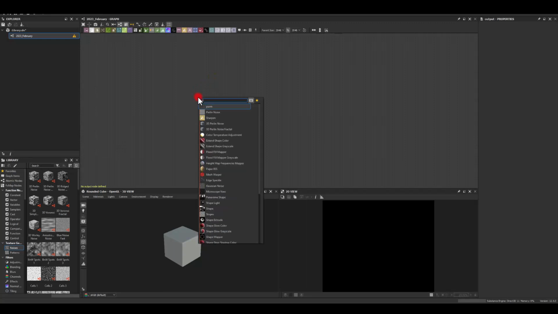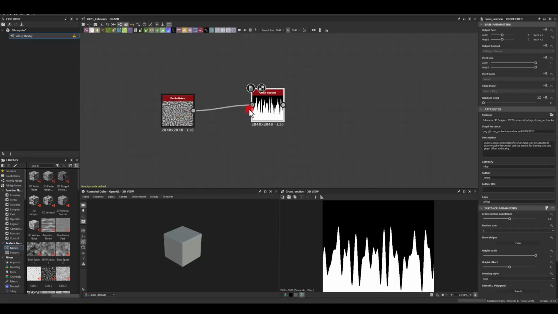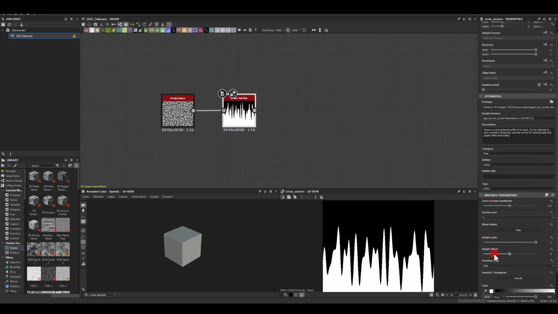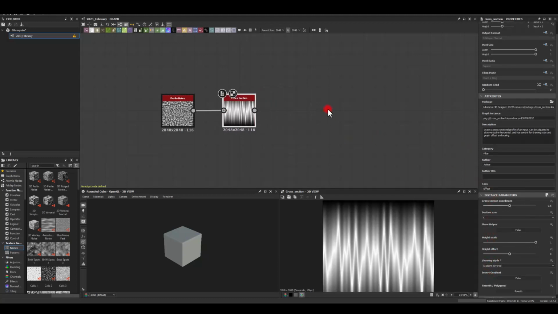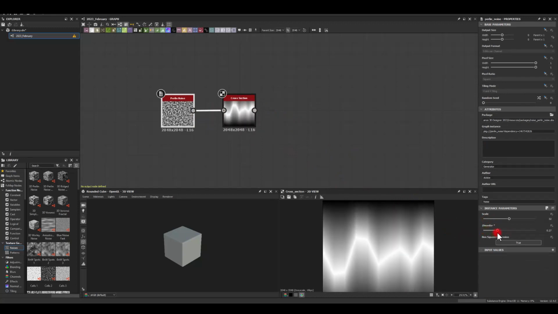So first I'm gonna bring one of the noise textures, that will be a Perlin noise. Let me zoom in a bit. I'm gonna run it through cross section, and under cross section I actually want to change the drawing style to gradient mirrored. Also, I'm gonna create this transform polygonal, and then maybe segment amount we can tweak, and I'm just gonna give it 10 for now. I'm gonna create a slight disorder as well, so we could get nice variety.